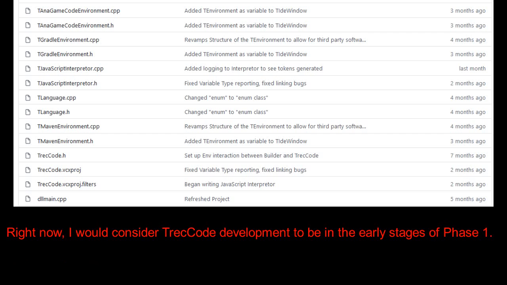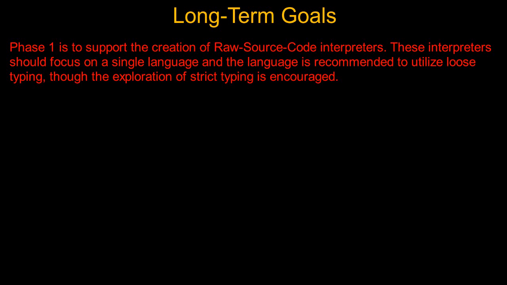Right now, I would consider TrecCode development to be in the early stages of Phase 1. Phase 1 is to support the creation of raw source code interpreters. These interpreters should focus on a single language, and the language is recommended to utilize loose typing, though the exploration of strict typing is encouraged.